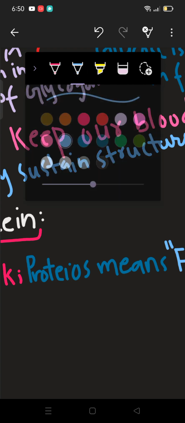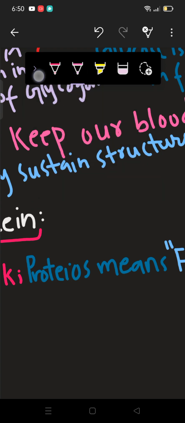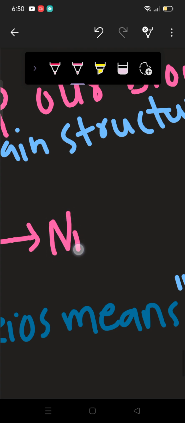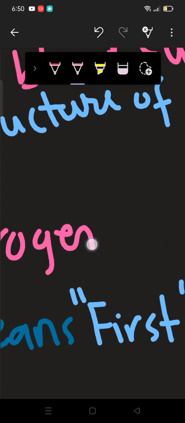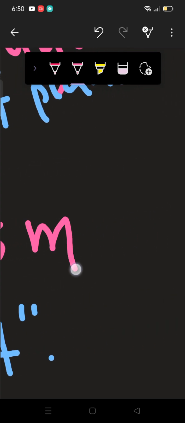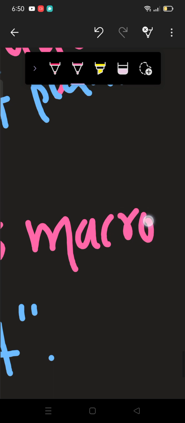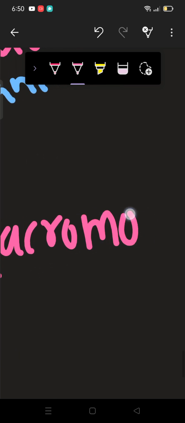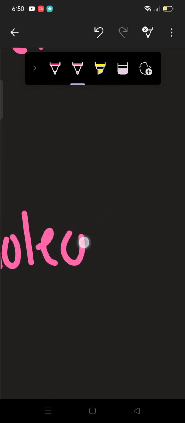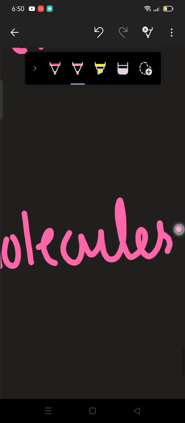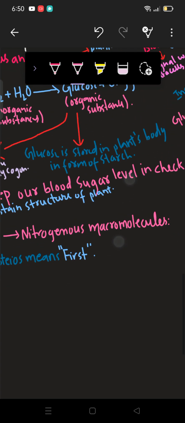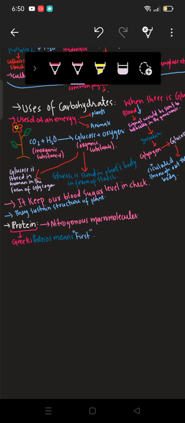Initially I am writing here, these are nitrogenous macromolecules, which means they are formed by micromolecules.